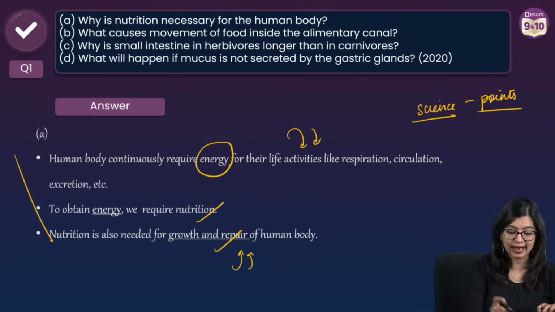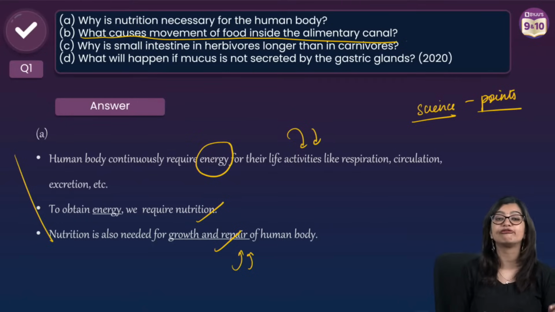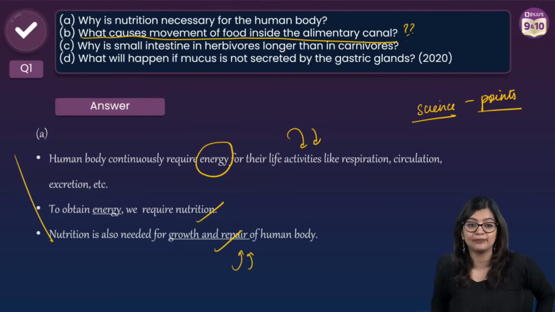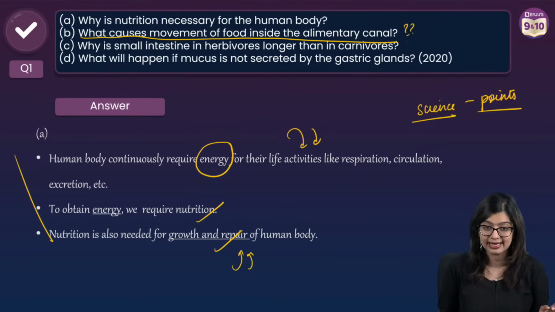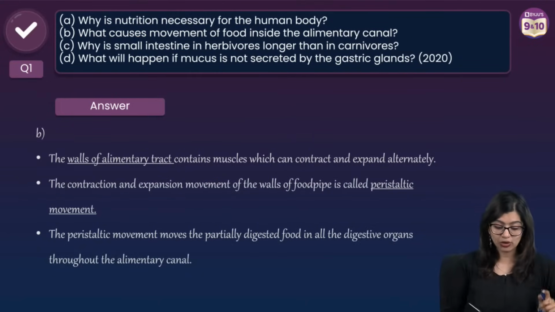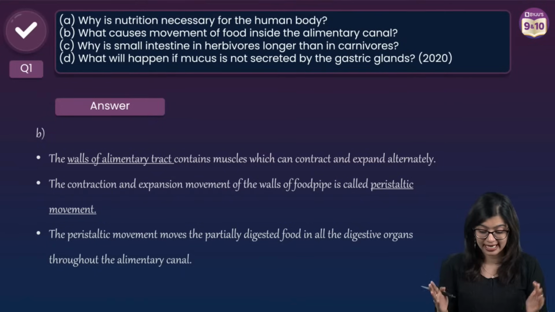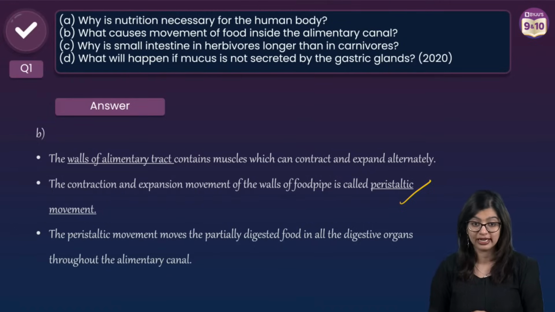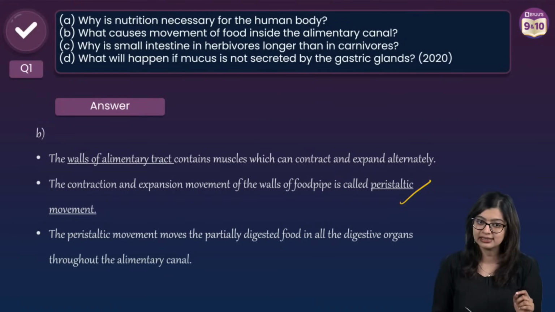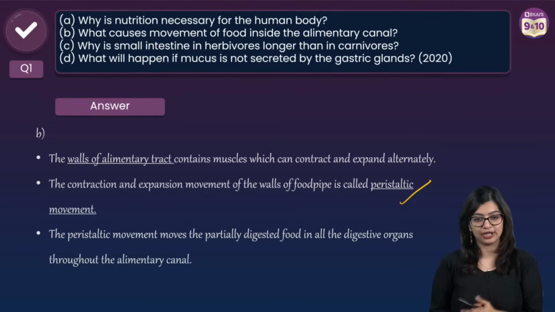Now next up, what do we have? What causes the movement of food inside the alimentary canal? What causes movement? Can you tell me? What is it that causes movement across? Exactly. Very good, Sakshi. Peristalsis, right? So we know that the walls of the alimentary canal can contract and relax alternatively, and we call this movement the peristaltic movement. Write it down in a full sentence. Don't give me an essay. Of course, in the live chat you can give me the answers, but write it down. So we see that peristaltic movement allows for the movement of food across the alimentary canal.